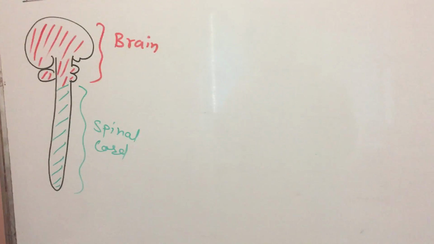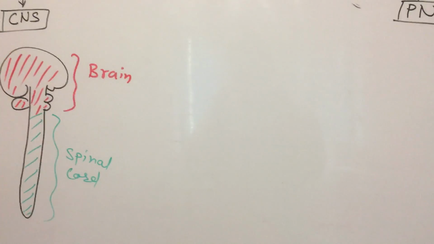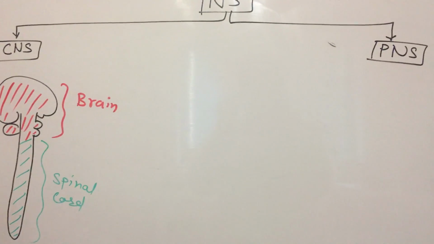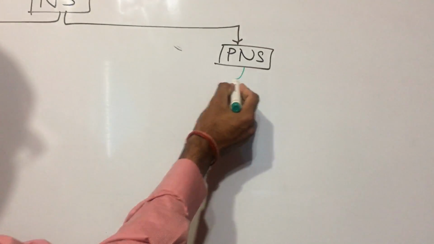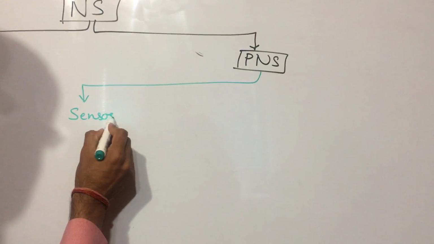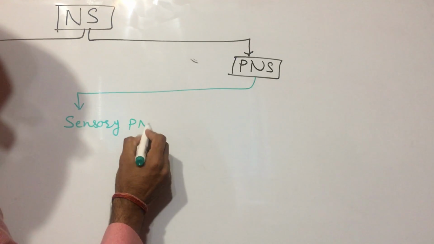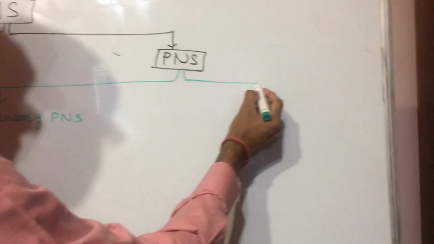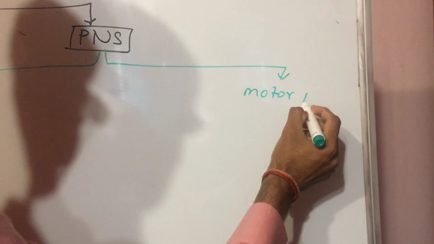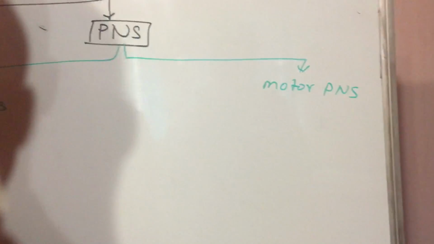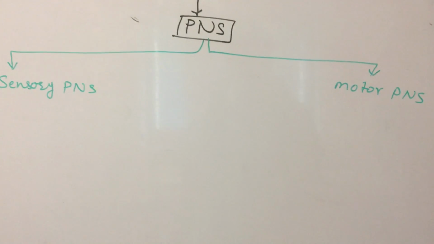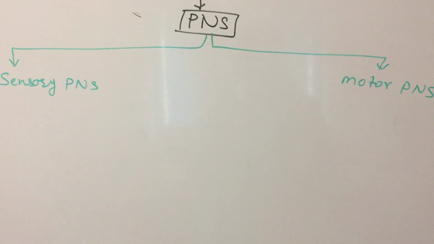So the peripheral nervous system is also divided into two parts: sensory peripheral nervous system and the motor peripheral nervous system. First is the sensory peripheral nervous system and second is the motor peripheral nervous system. Okay, so what is the sensory peripheral nervous system and what is the motor peripheral nervous system?